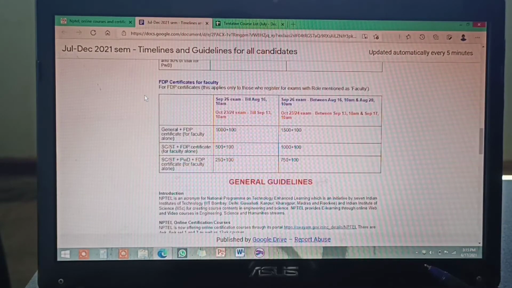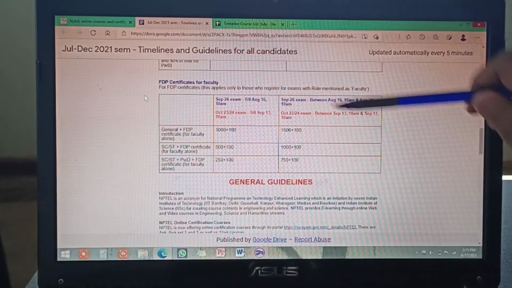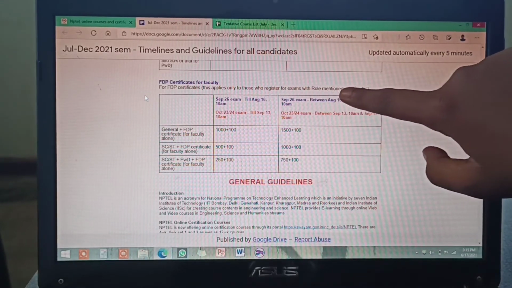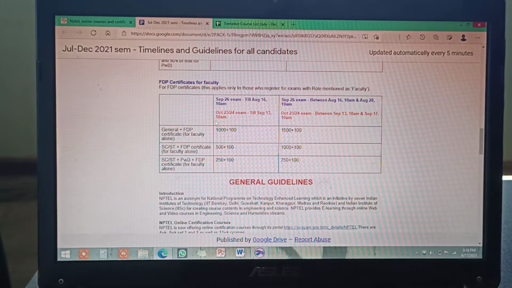So this FDP certificate is for faculty, so no need to worry about whether the FDP is written no or yes. It is not for us, we are students, so our role is student. So as you can see, for exams with role mentioned as faculty, only for them is the FDP certificate. Okay, so some general guidelines you will see.